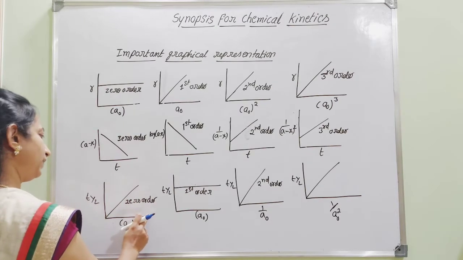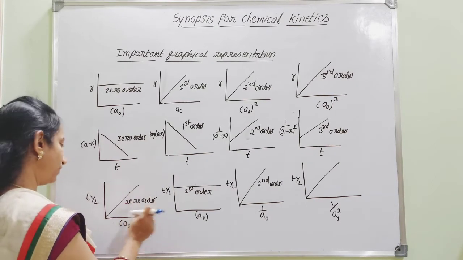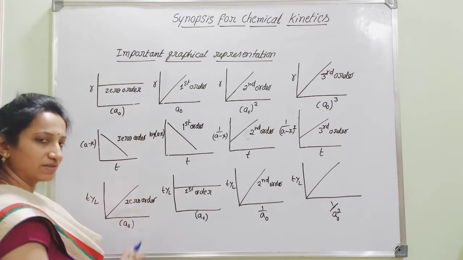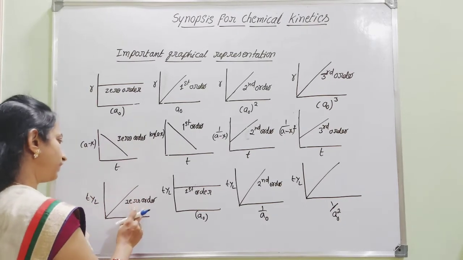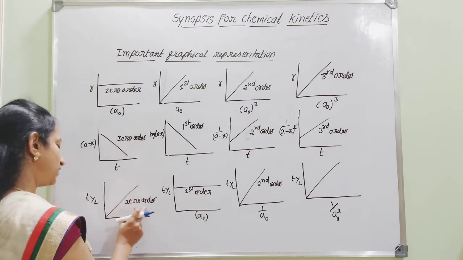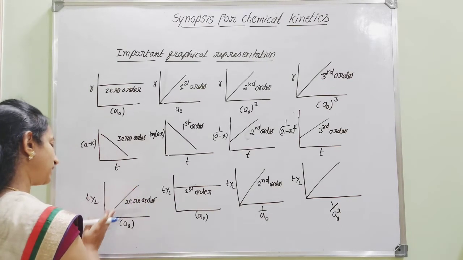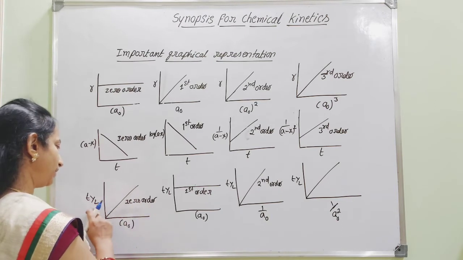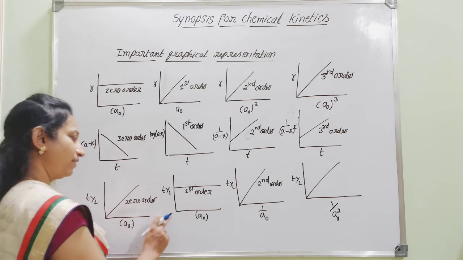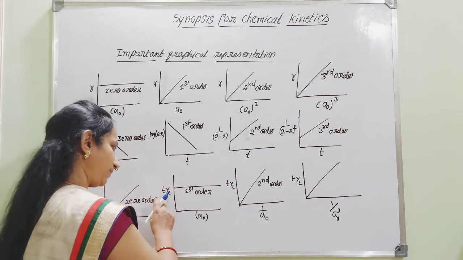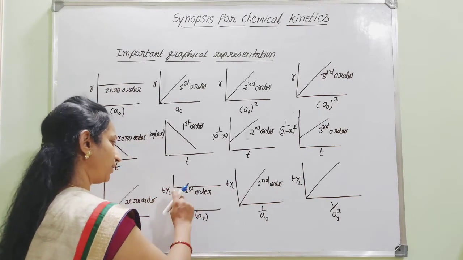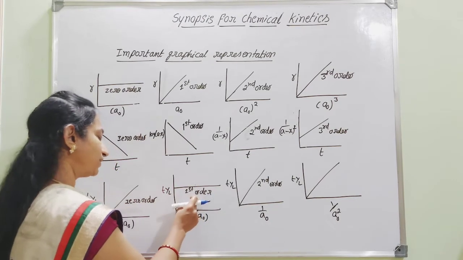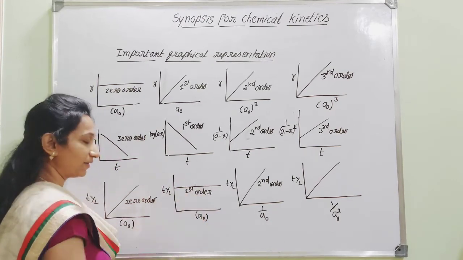And finally, if you go for plotting a graph of half-life period against initial concentration, how are we going to get different graphs? For zero order reaction, you are going to get a straight line passing through the origin, then it is said to be zero order, when T half is plotted against A0. But when T half is plotted against A0 and you get a line parallel to the x-axis, then it is said to be not zero order, but first order.